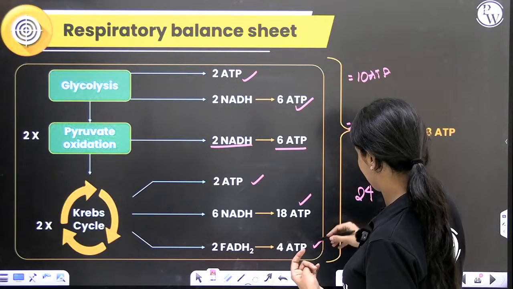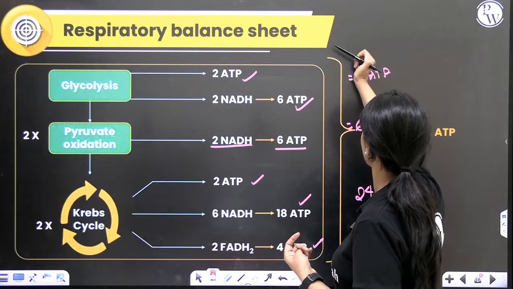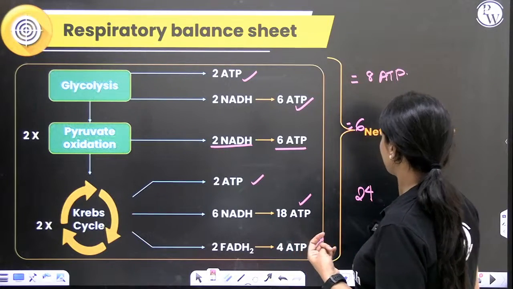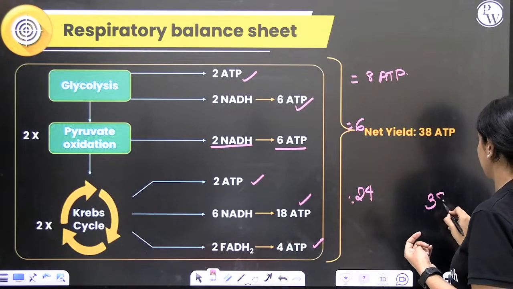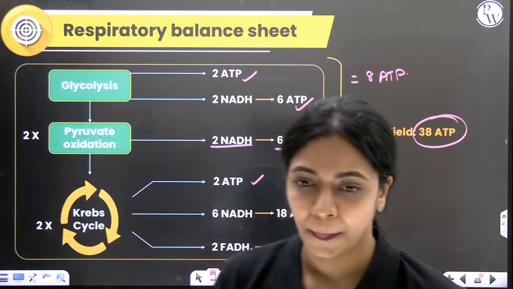Where am I going wrong? 6, 7, 8. This is 8, no? Why did I make it 10? So totally you will get 38 ATP as the net yield of glucose. Is that clear?